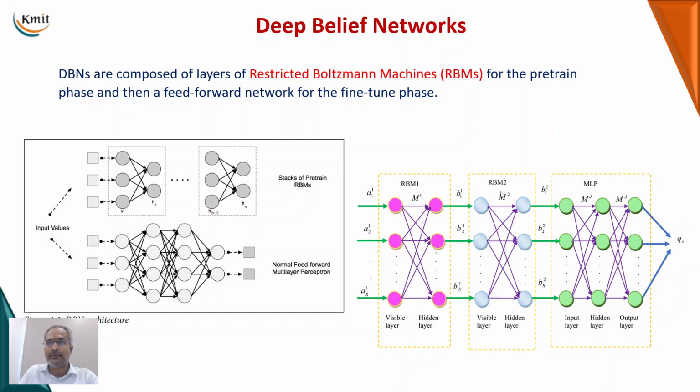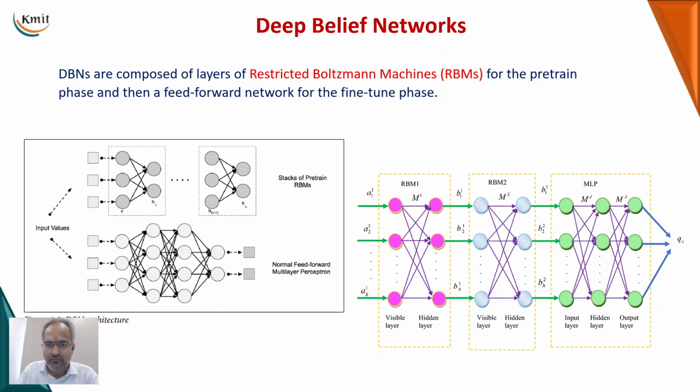That output can be taken into another RBM layer, and after passing through different levels of the RBM layers, we can connect that output to the MLP, our regular multi-layer perceptron. Instead of giving the input directly to the MLP, we are giving it through the unsupervised networks, the RBM units.